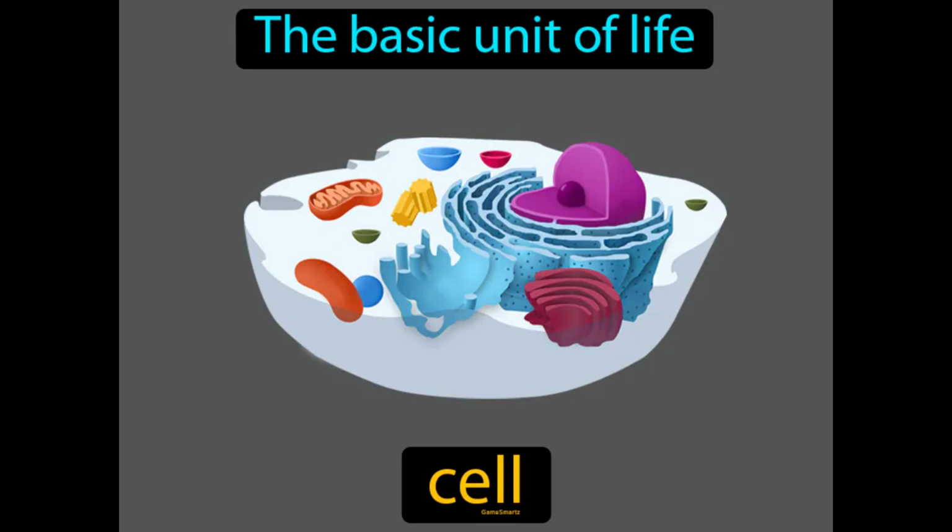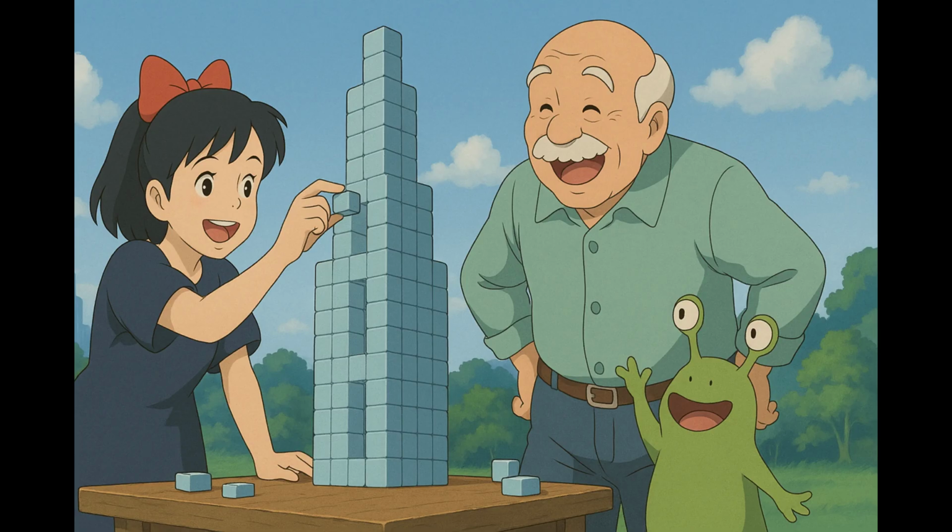The basic unit of life. Cell. A cell is the smallest living part of an organism that carries out essential functions. Imagine trying to build a complex structure, like a skyscraper, using only small uniform blocks. Just as each block serves as a fundamental piece that contributes to the entire building's stability and function, a cell serves as the basic unit of life, forming the foundation of all living organisms.